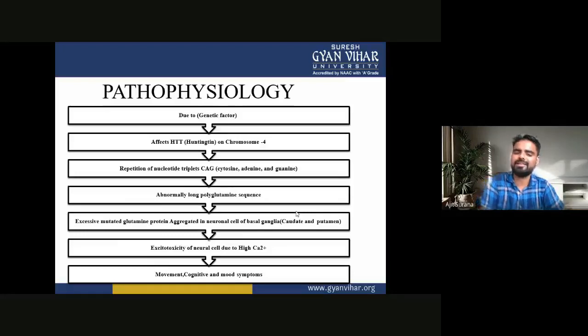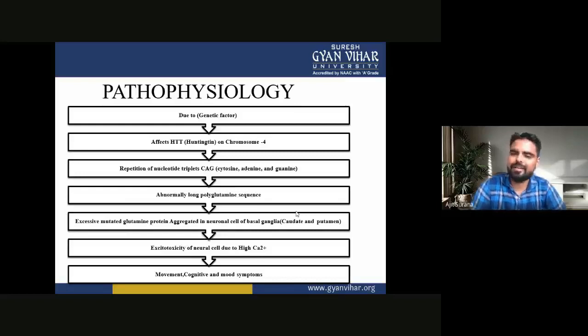there is excitotoxicity of the neural cells due to high calcium. This causes the movement, cognitive, and mood symptoms. So this is the pathophysiology of Huntington's disease.